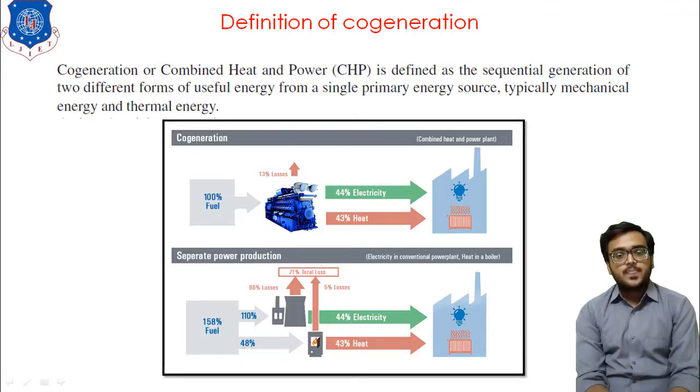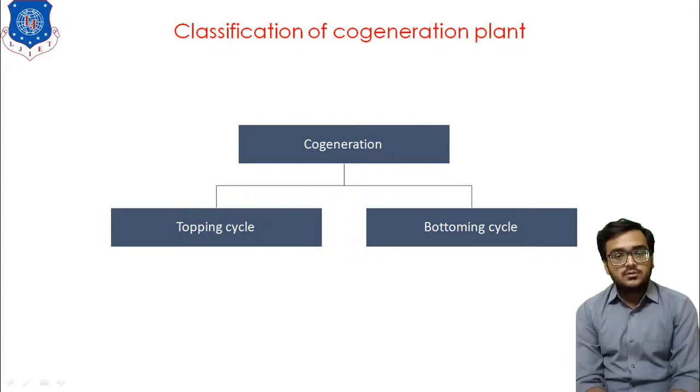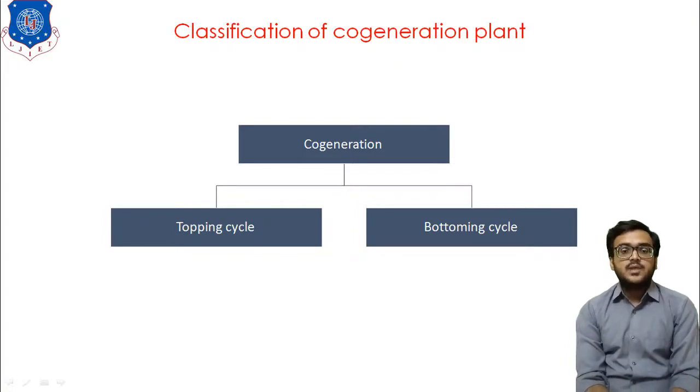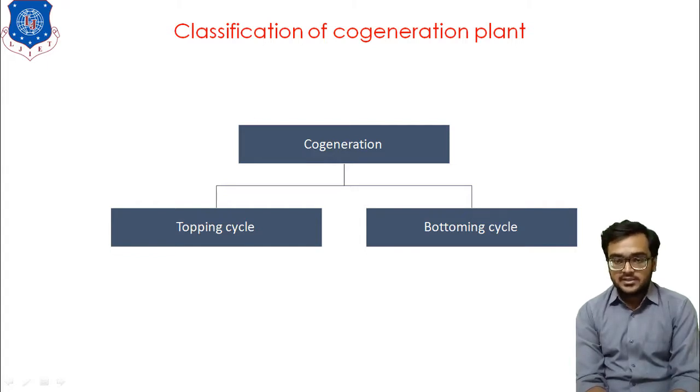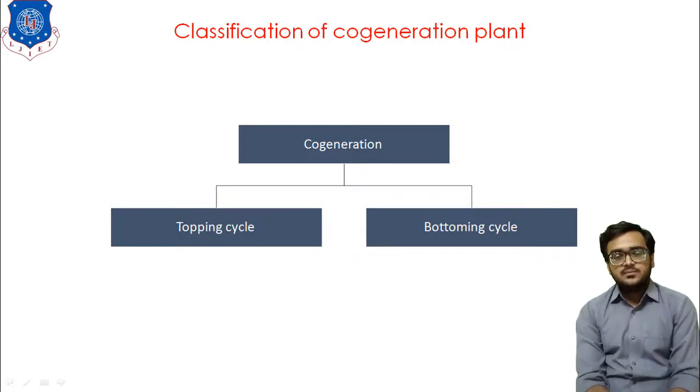Now next I would like to discuss the classification of cogeneration plants. Generally, cogeneration plants are classified in two categories: topping cycle and bottoming cycle. As I told you, cogeneration is all about generating two different energies simultaneously using one primary energy source, and in most plants the two outputs we require are electricity and thermal energy.